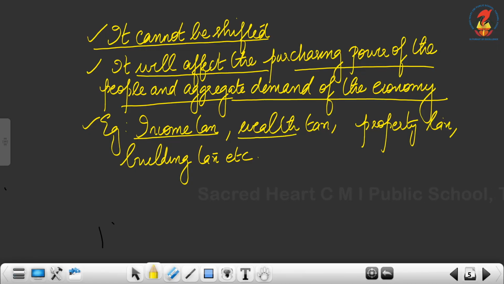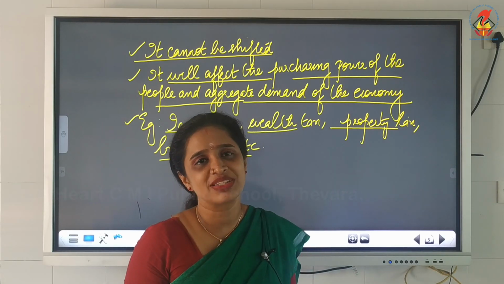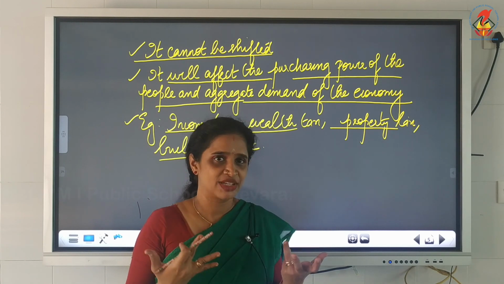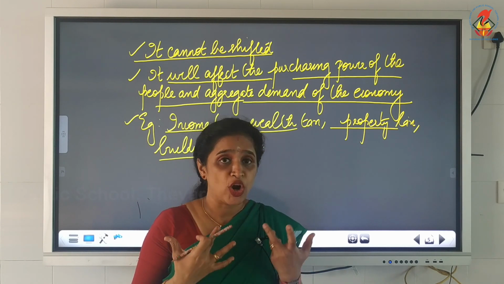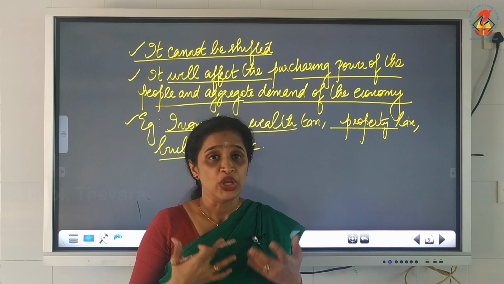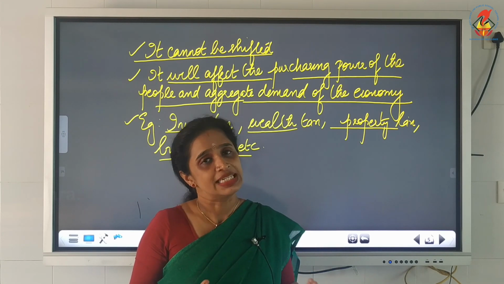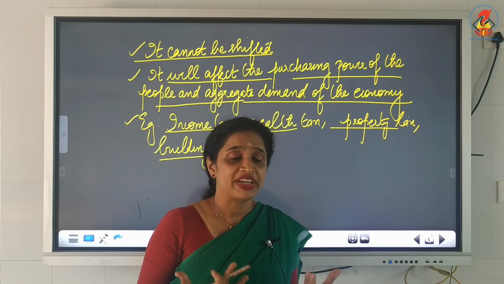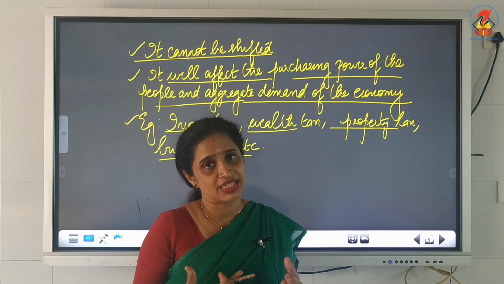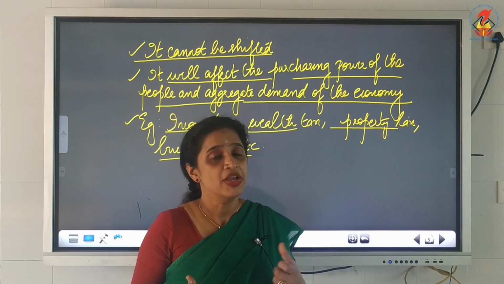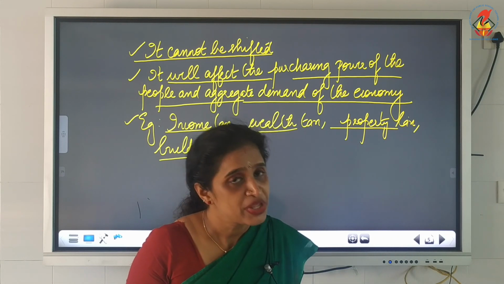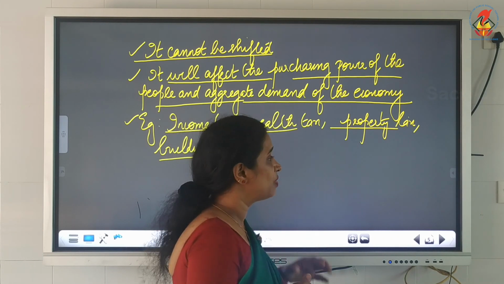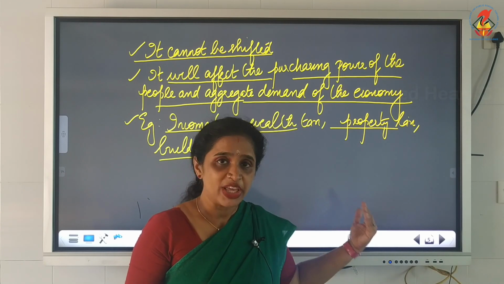Example: income tax, wealth tax, property tax, building tax, definitely profit tax, all these come under direct tax. So direct tax, its burden cannot be shifted to any other person. You have to bear the burden of the tax, and the purchasing power is affected due to this tax. If the income tax is high, the purchasing power will be adversely affected, and that will affect the aggregate demand of the economy.